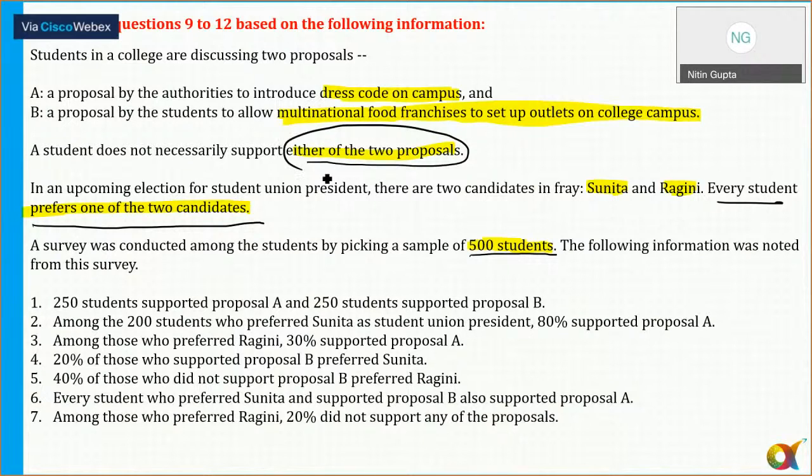If my preferred candidate is Sunita, it doesn't mean that I need to support Sunita on both the proposals. It might be possible that I prefer Sunita, but I will not support Sunita for any of the proposals also.